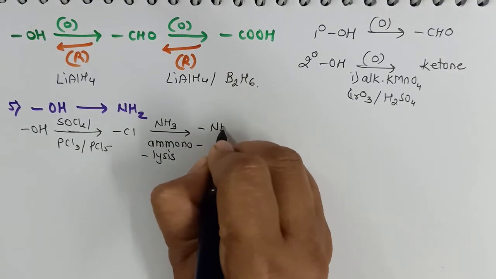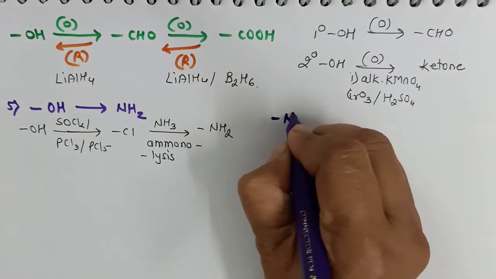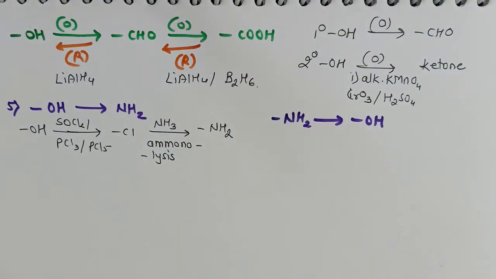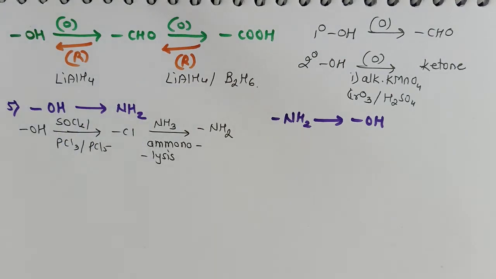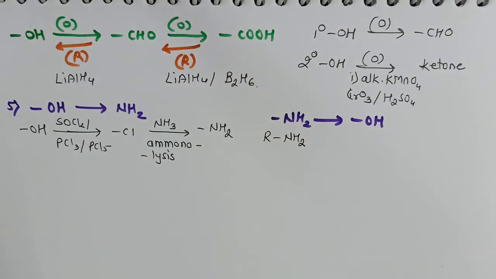And we will get the corresponding amine as the product. Now let us see how to do the reverse one, how to convert amine to alcohol. You must know the forward as well as the backward conversion. Suppose the 1 degree aromatic, 1 degree aliphatic amine is available with me.